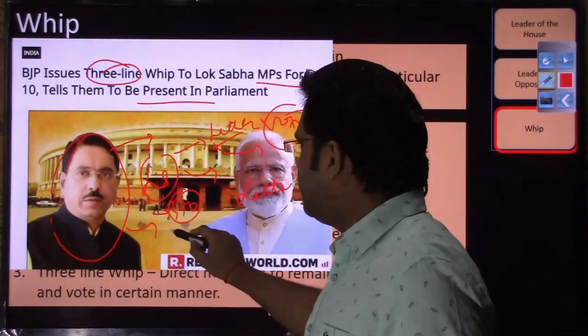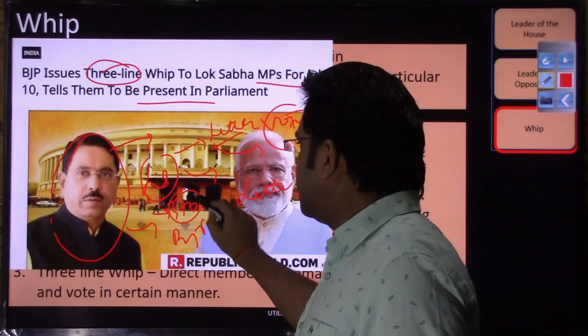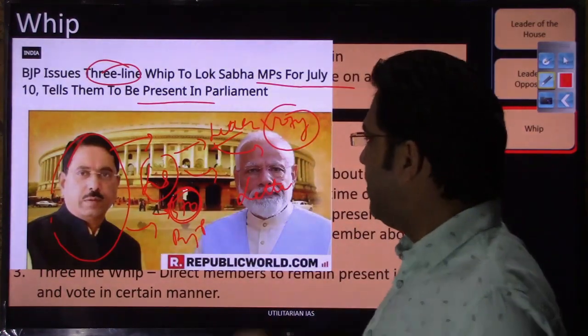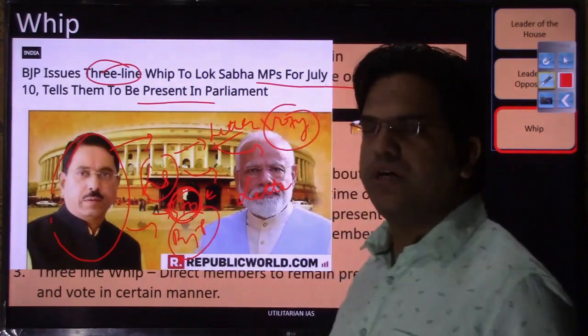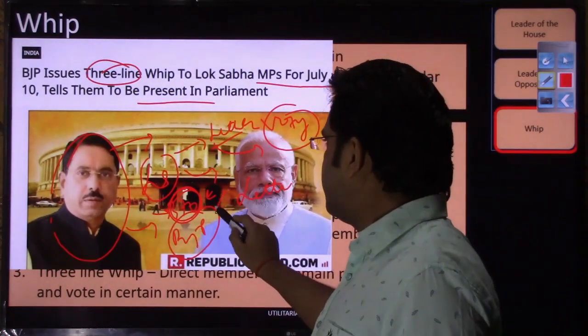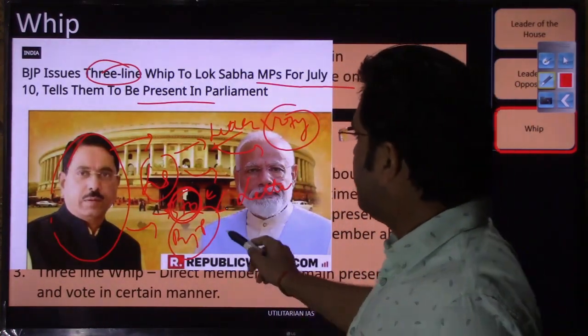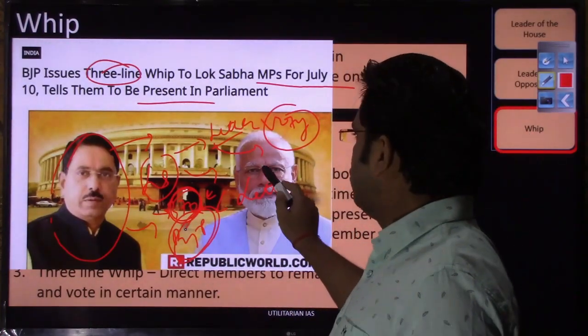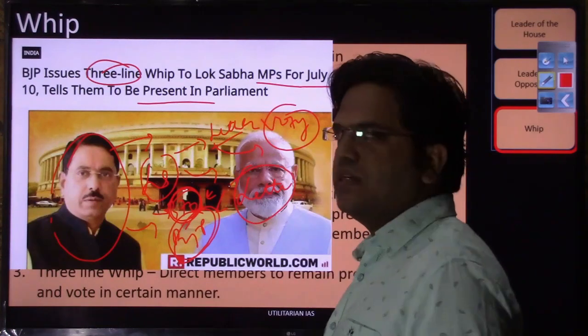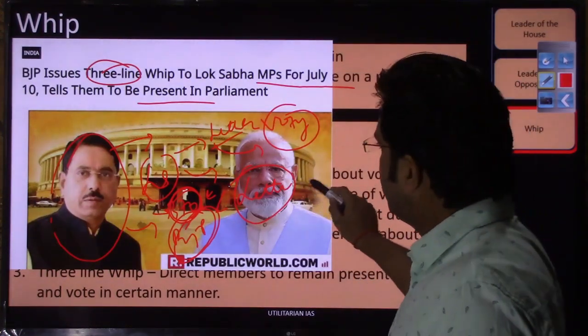even BJP party members did not know that this bill was to come. Although a whip had been issued, they had no information that tomorrow or the day after, our party head or home minister is going to bring any such bill. So the letter that had been issued to those members had just one piece of information: you have to remain present.